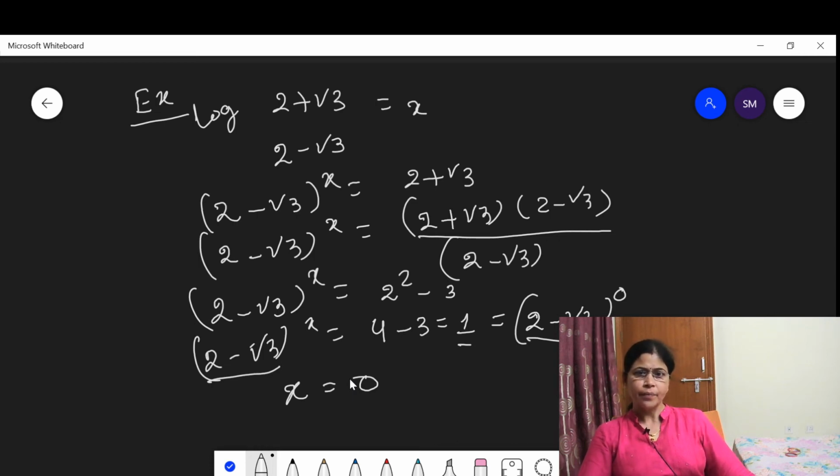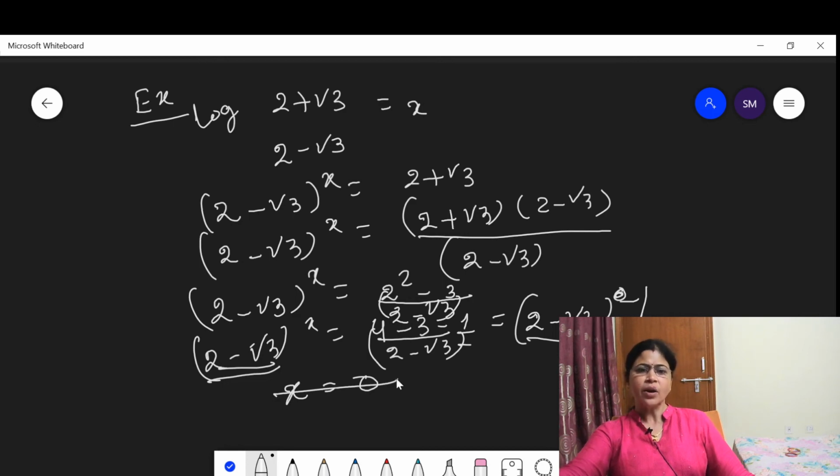Sorry. Look here students, this is the numerator but the denominator is 2 minus root 3. Then this is 2 minus root 3 to the power minus 1. As the base is the same, comparing the exponents you get x is equal to minus 1.